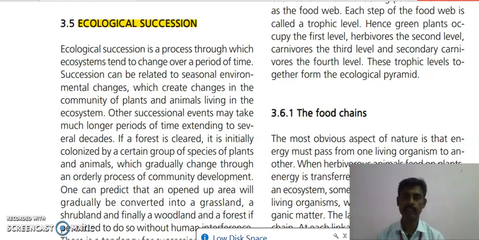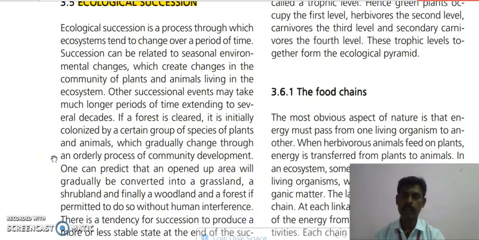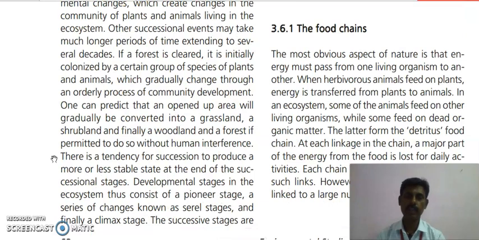If a forest is cleared, initially a group of plant species colonizes the place, gradually changing in an orderly progression. One can predict that an open area will gradually be converted into grassland, and finally woodland, unless there is human interference. There is a tendency to reach a more or less stable state at the end of the stages.